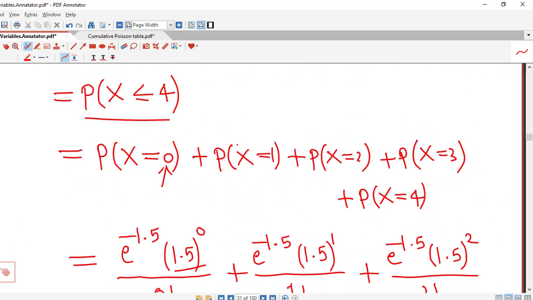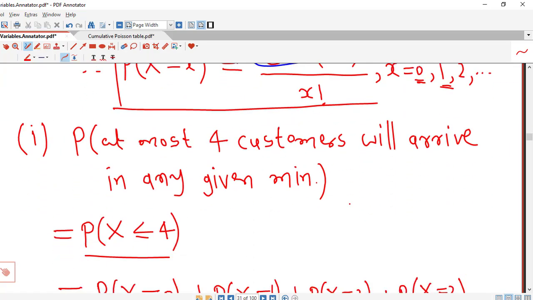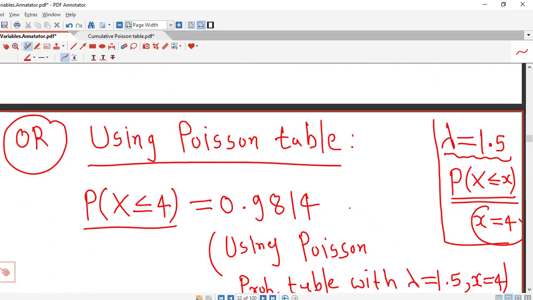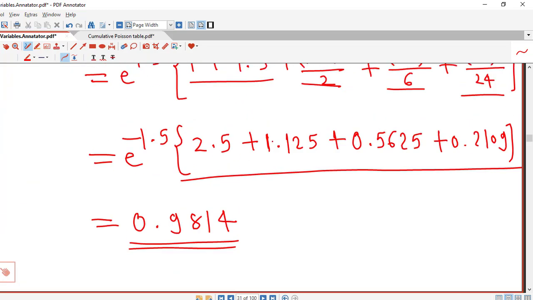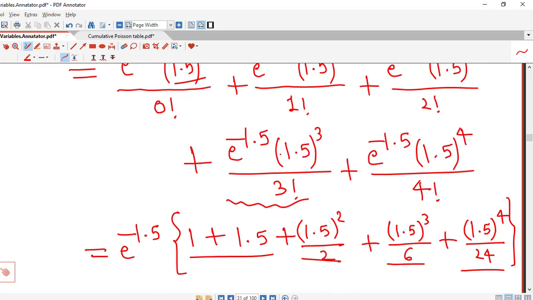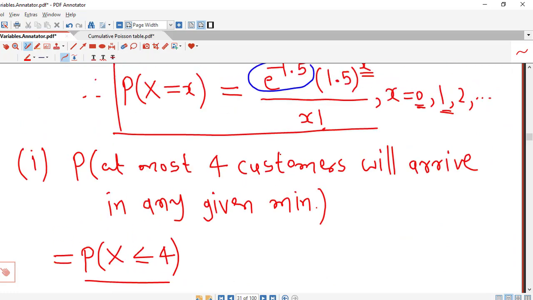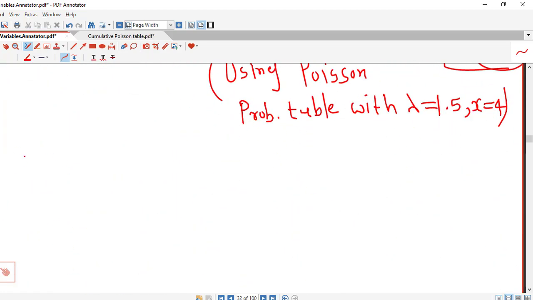If you go with the formula and use a calculator, you will require more time as compared to using the cumulative Poisson probability table. So if you have probability tables with you, it is better to use the table instead of going for calculations.